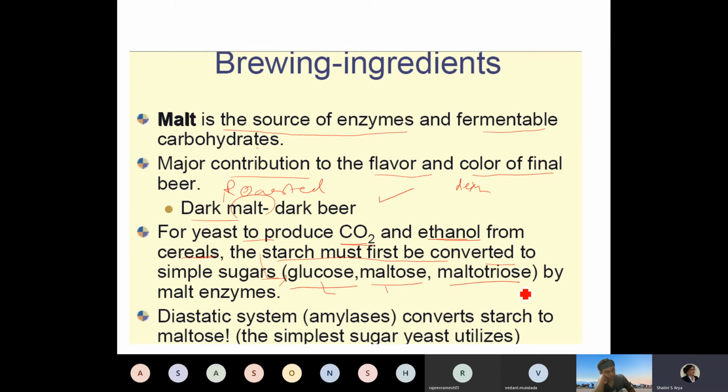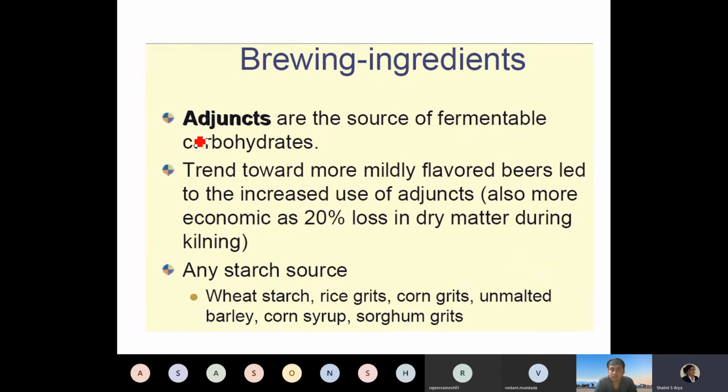Glucose, maltose, and maltotriose are already produced by the enzymes that are activated during the germination process, and thus you have these simple sugars already produced. Okay, so these simple sugars can be easily utilized by the yeast, and then yeast produces carbon dioxide and ethanol. Diastatic enzymes such as amylases convert starch to maltose, the simplest sugar, which yeast can then utilize easily.